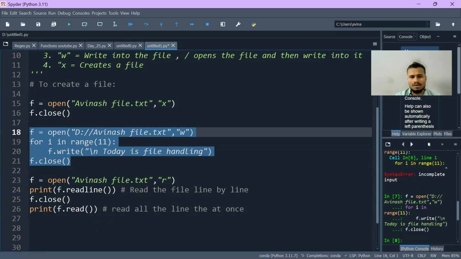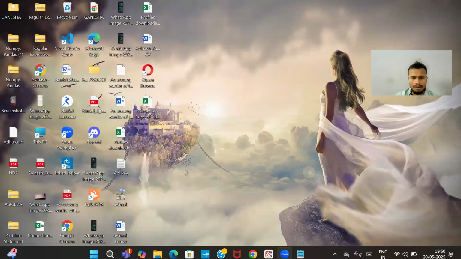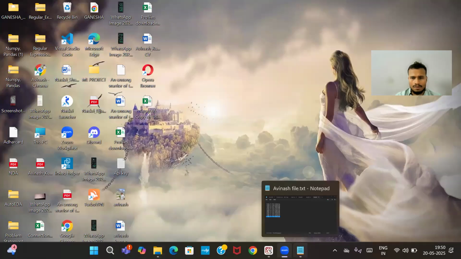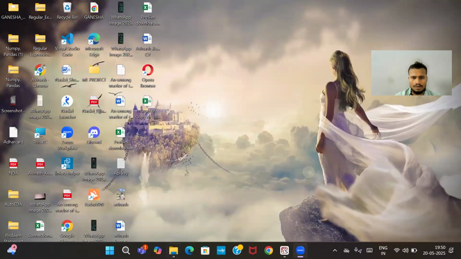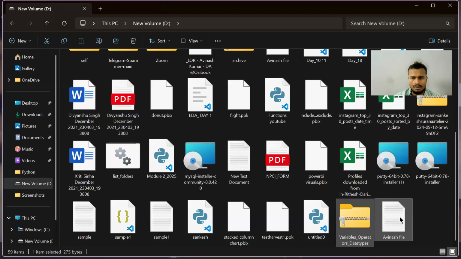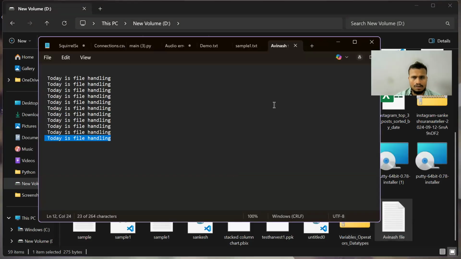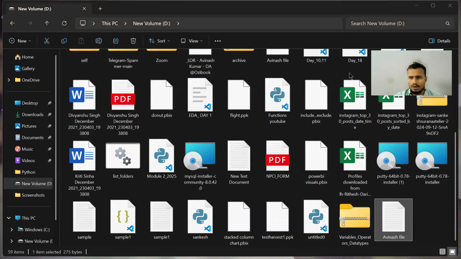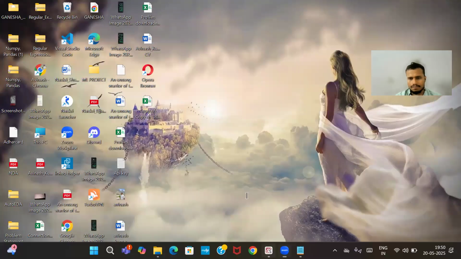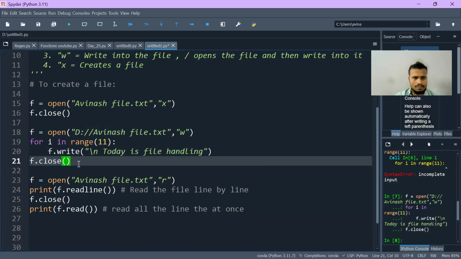Basically, I have to select all the cells and then execute it. Then only it will occur. And after I have done it successfully, when I close this file, I'm not able to see the changes.